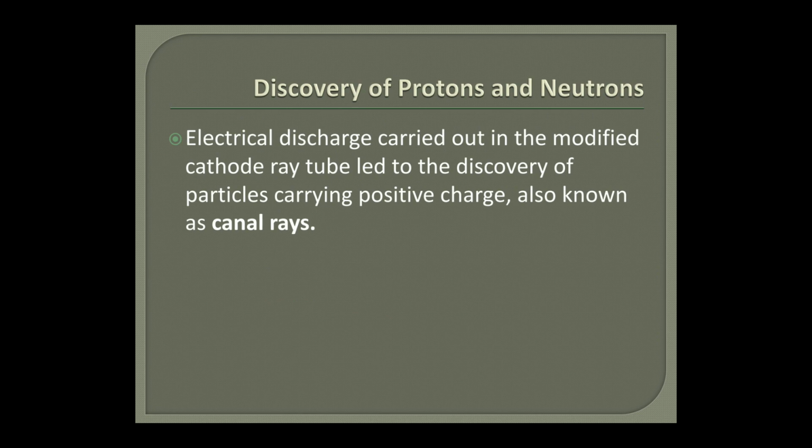In this, electrical discharge carried out in a modified cathode ray tube led to the discovery of particles carrying positive charge. What happened is that they modified the cathode ray tube, which led to the discovery of particles which carry the positive charge, and these are known as canal rays.